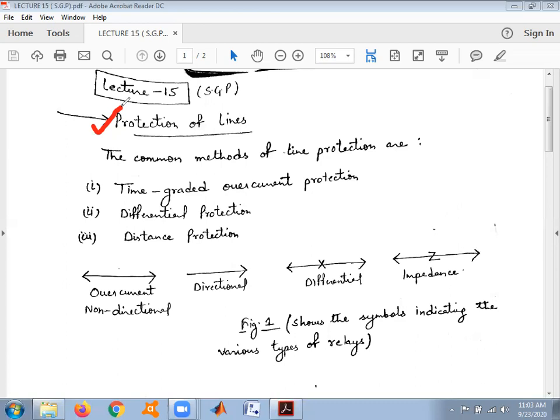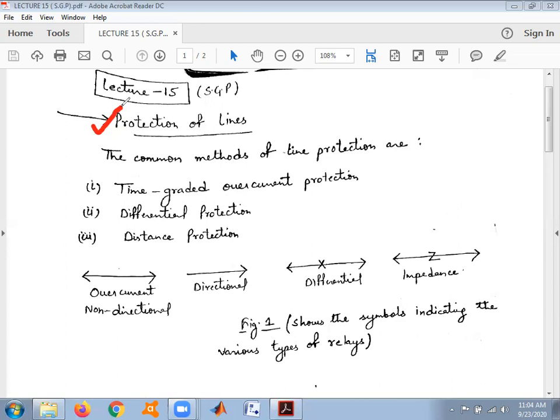The second criterion is that if the nearest circuit breaker fails to operate, then backup protection is provided so that the adjacent circuit breaker will operate. The third criterion is that the relay operating time should be as short as possible, so that the system remains stable without unnecessary tripping of the protective circuit.